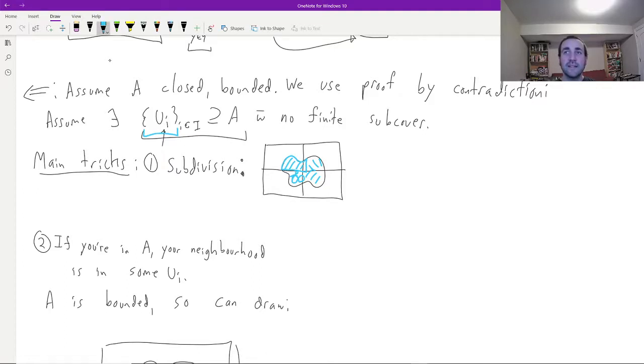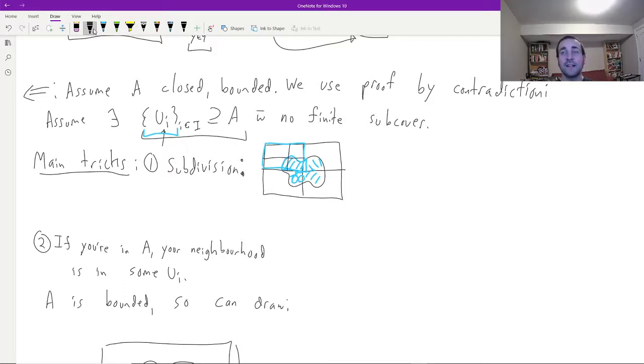And so, in fact, at least one of these boxes, that is, one of these regions, must not have a finite subcover. So, okay, we can assume it's this one up here. And we can keep on playing that game. We've checked that that little part of A has no finite subcover, and so we can split it into 4 parts as well.